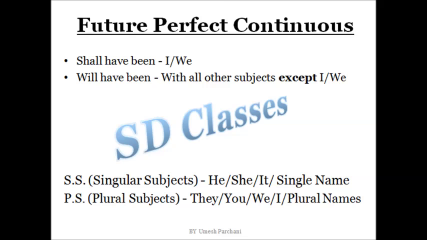Future perfect continuous. With future perfect continuous, shall and will, as I told you, are the root helping verbs, so shall have been and will have been. With I and we we apply shall have been, and with all the subjects we have will have been. Again, SS and PS: it's required to understand what is SS and what is PS. SS is singular subject: he, she, it, single name. PS is plural subject: they, you, we, I or plural names.